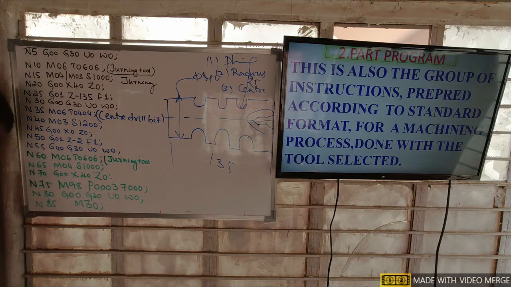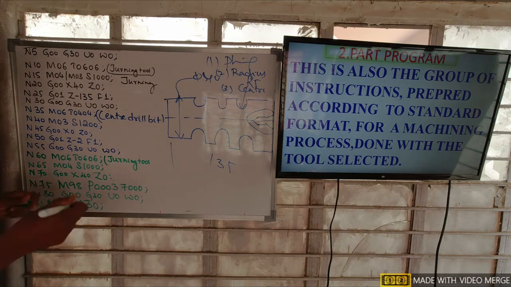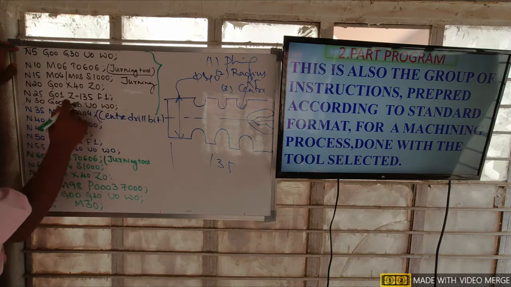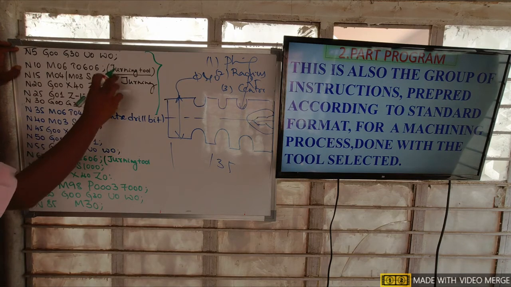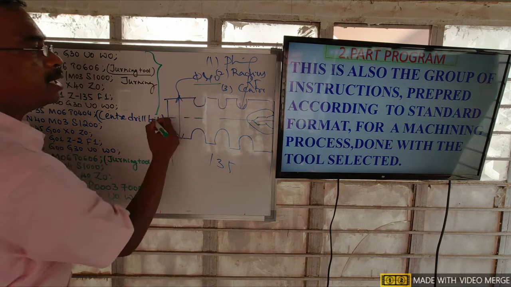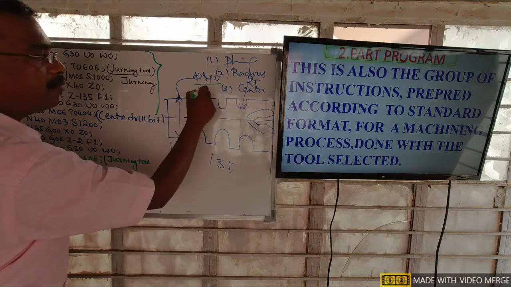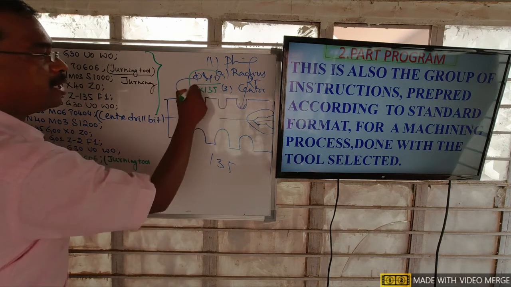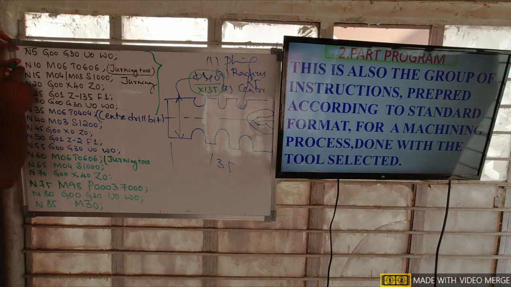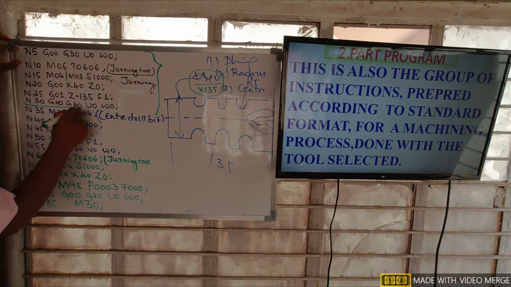See friends, here three operations are there. From here to here, I select a turning tool and I finish a plane turning operation. That means I want the diameter 40 for 135 length. This is one operation. For doing this operation, I select one tool and then I finish the plane turning operation.